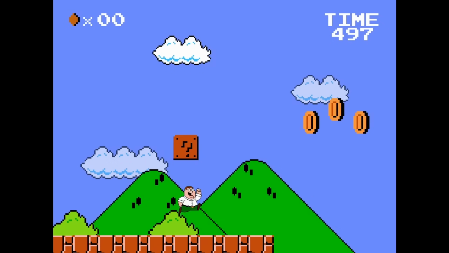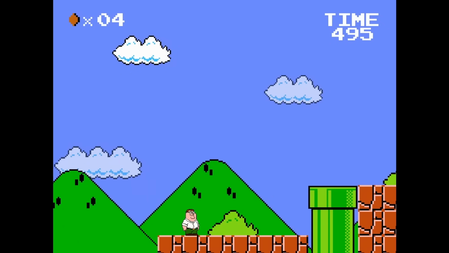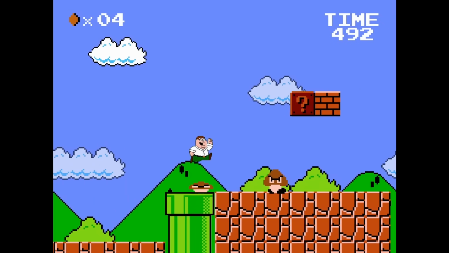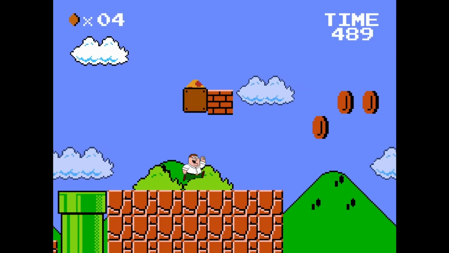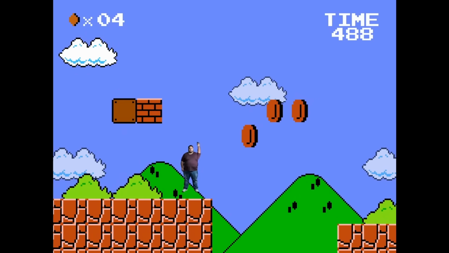I feel like I say this quite a lot of the time, but this next texture, Big Mario, could arguably be one of the best textures I've ever created on this channel. Okay, right, let's collect this mushroom. Please, please work. Yes, I'm Big Man.